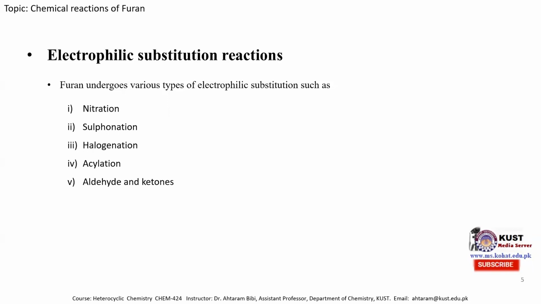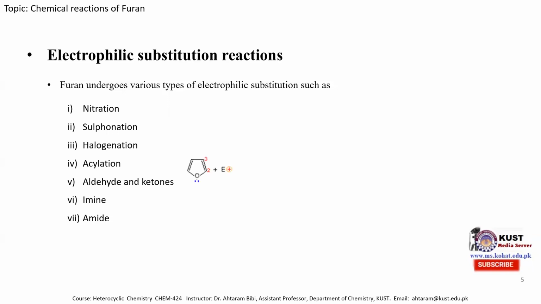The fifth one is the reaction with aldehyde and ketone to produce alcohol molecules. In the case of formaldehyde, a primary alcohol is produced, and when it is treated with ketone molecules, it undergoes electrophilic substitution reaction producing secondary and tertiary alcohol substituted furan molecules. The sixth one is imine. Furan can also undergo electrophilic substitution reaction with different types of imines, as well as react with amide molecules to produce electrophilic substituted furan molecules.